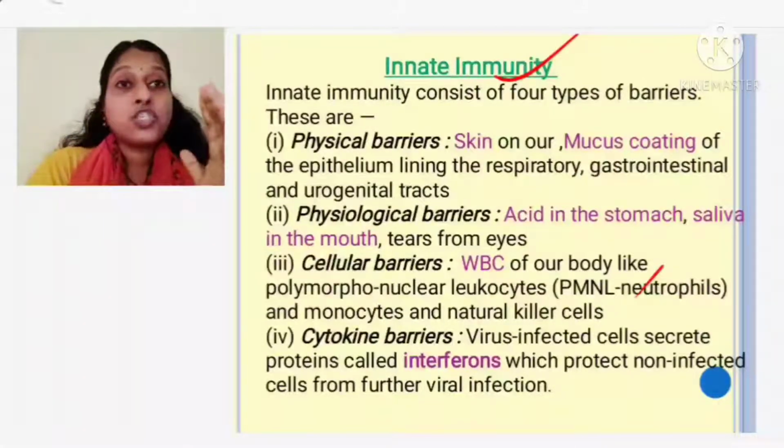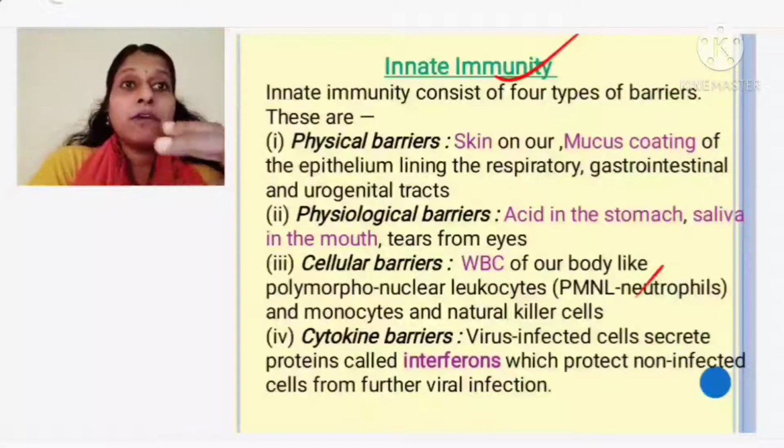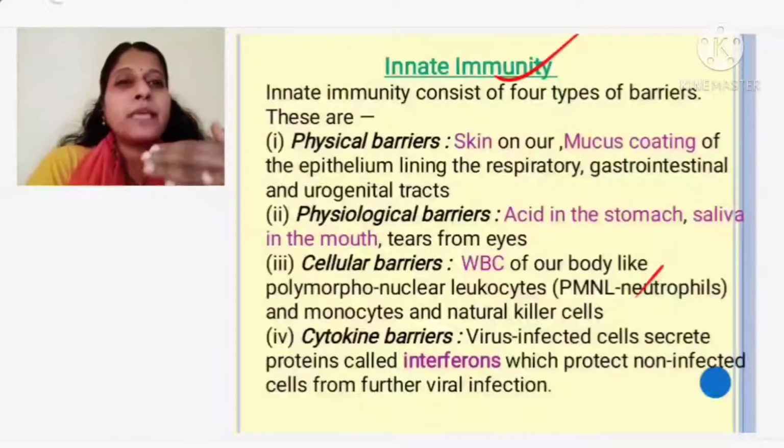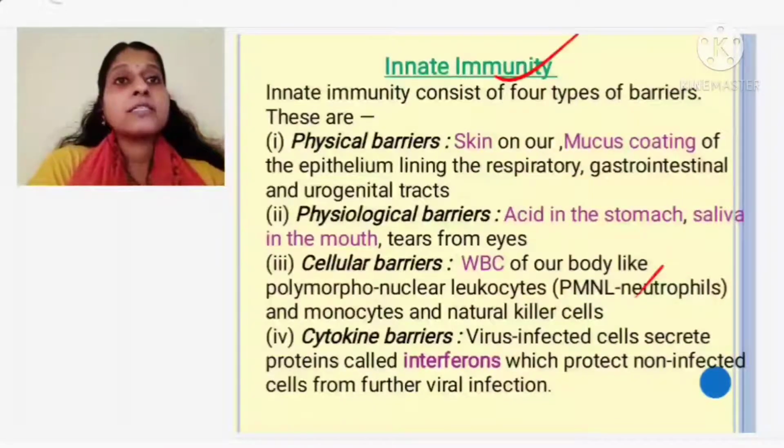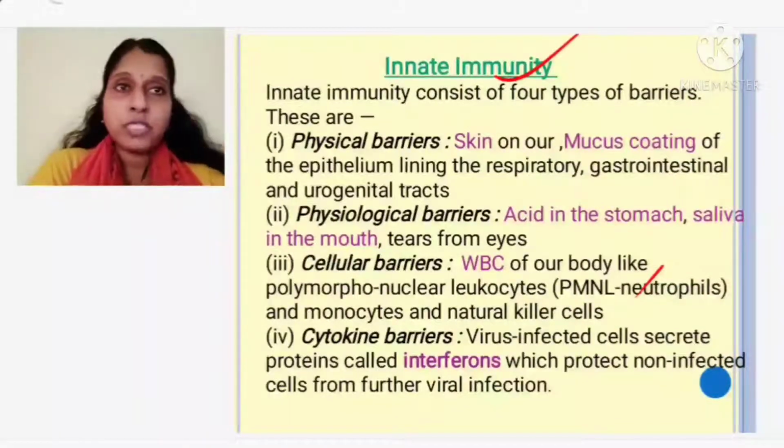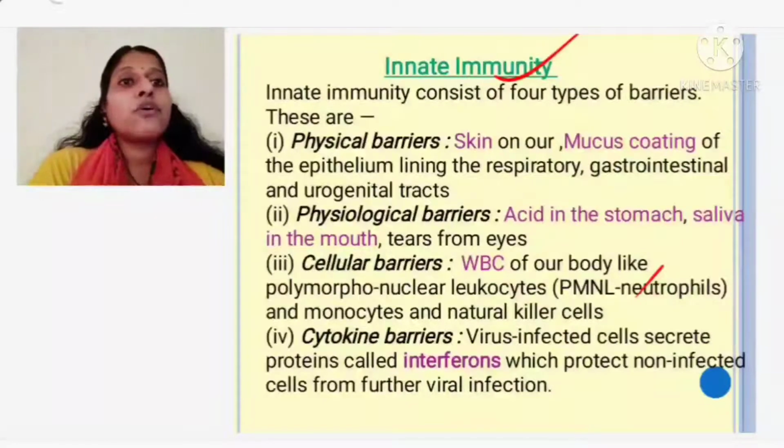Next is your cellular barrier. Cellular means WBCs, white blood cells, which act against the germs. Some people have a good cellular barrier, some a weak one, but anyhow everybody has the capacity to produce WBCs. For example, polymorphonuclear leukocytes.